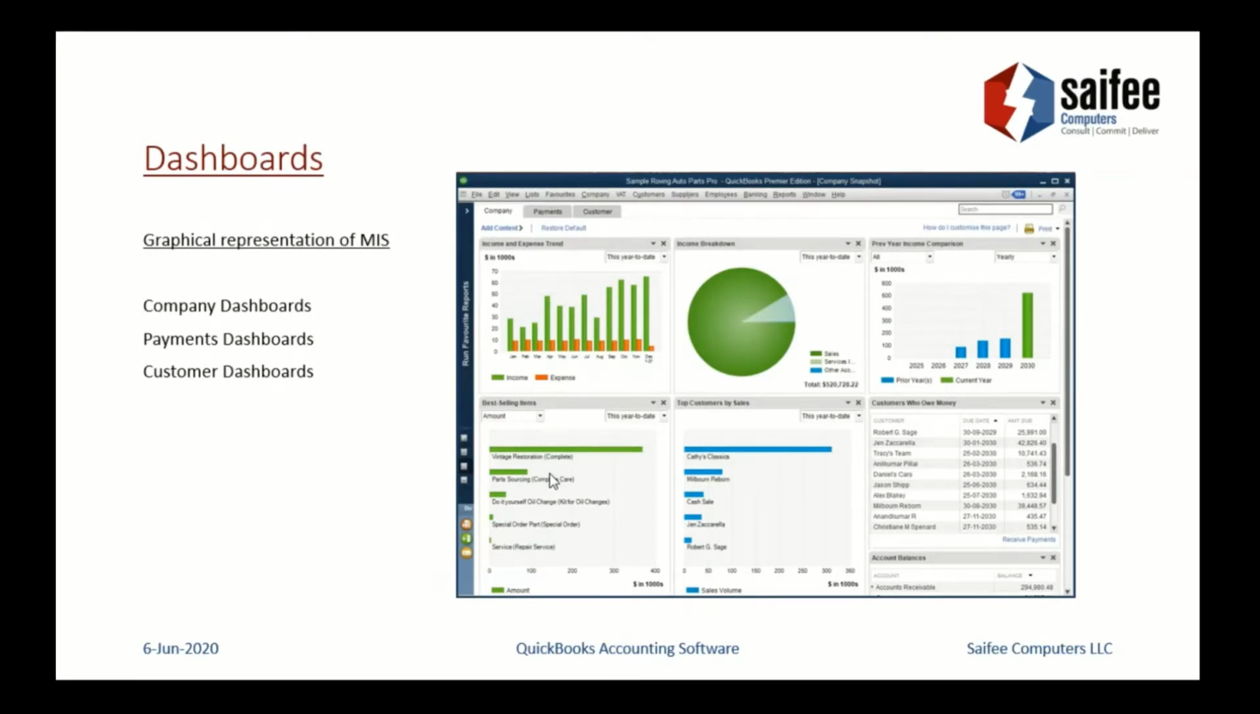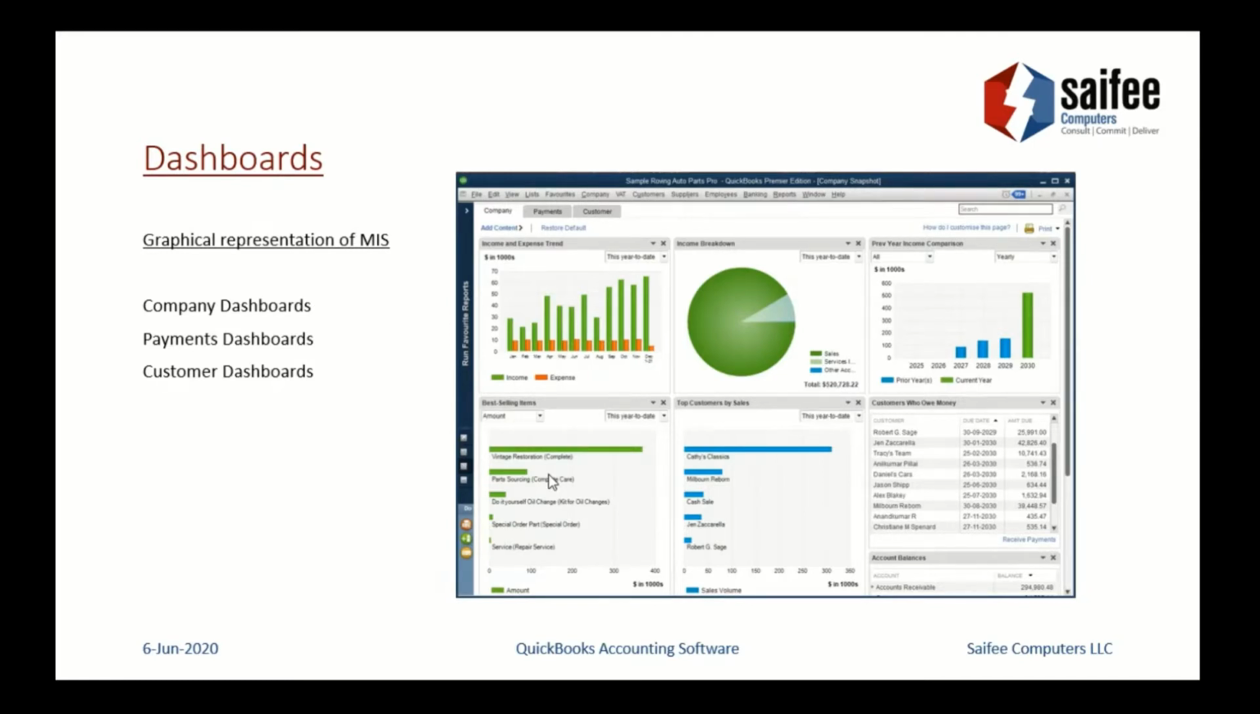So there is a graphical representation of management information systems, that is in terms of company related dashboards, where you can see income expense trends, income breakdown, top customers, top selling items. Then you have payments dashboards, which are related to the payments that you need to receive from customers. This is important for the health of the organization, that the cash flow is maintained properly. Then you have customer related dashboards, wherein you can quickly scan through a customer's complete activity.